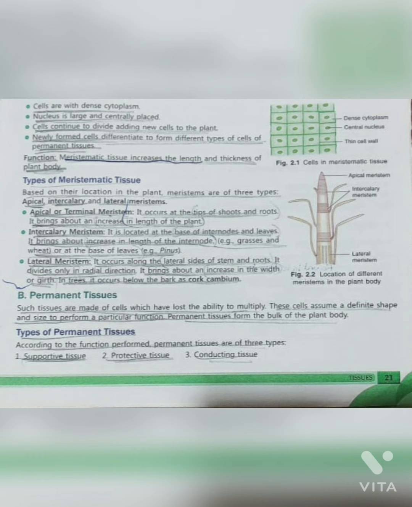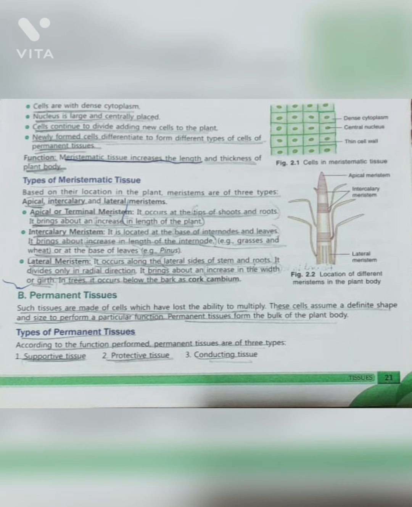Apical or terminal meristem. It occurs at the tips of shoots and roots. It brings about an increase in length of the plant. Intercalary meristem. It is located at the base of internodes and leaves. It brings about increase in length of the internode or at the base of leaves.